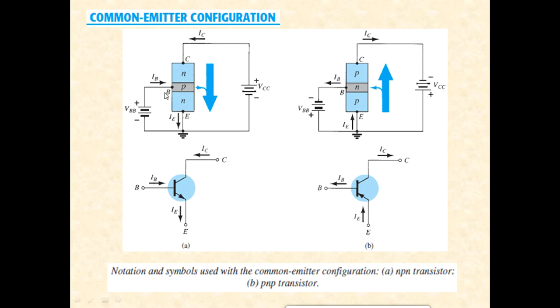Again here, the base to emitter junction is forward biased and the collector to emitter junction is reverse biased. This one is for NPN and this circuit is for PNP. Again you can observe the changes in the conventions and directions of the current and the voltage polarities. All right, the slide is self-explanatory.